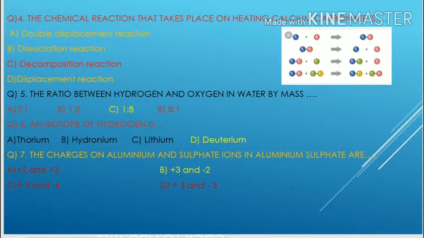Any substance that decomposes or breaks down to form two new substances, then it is a decomposition reaction.